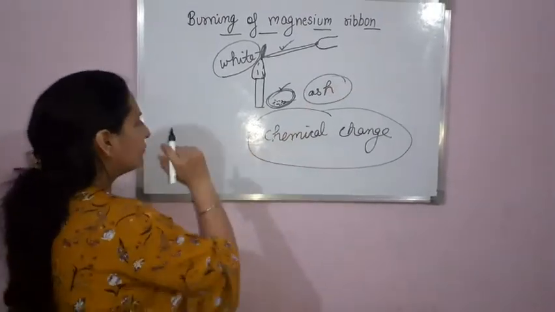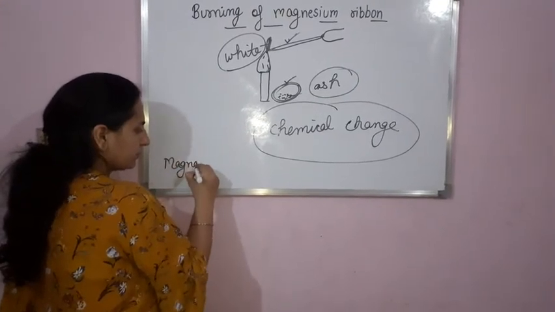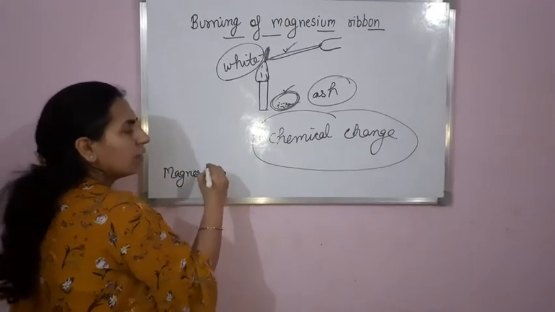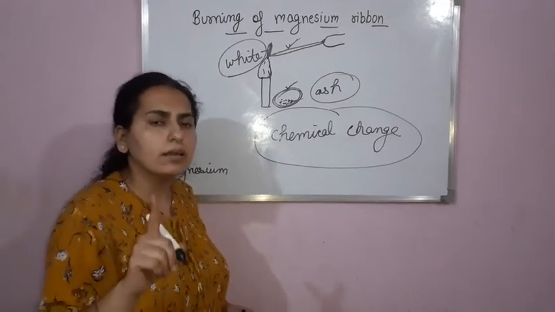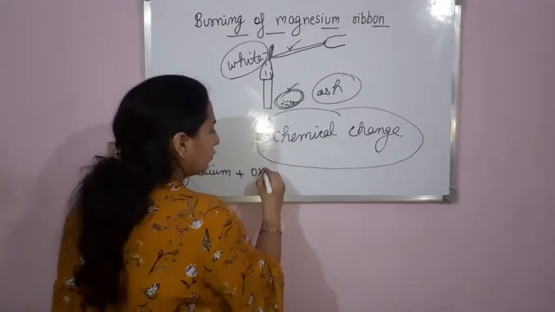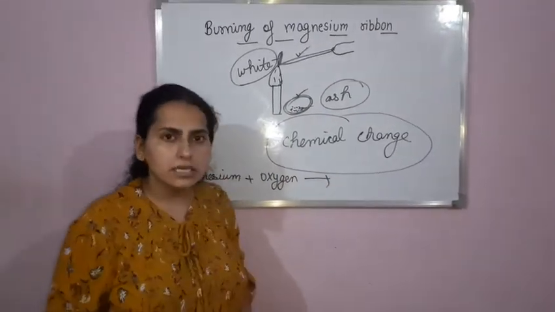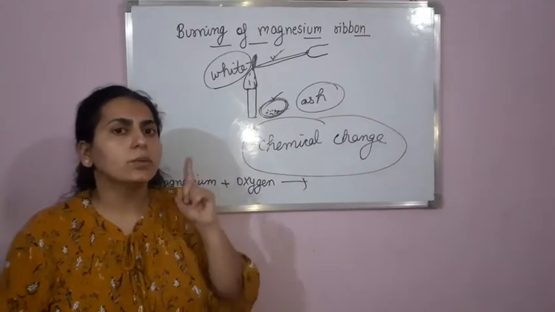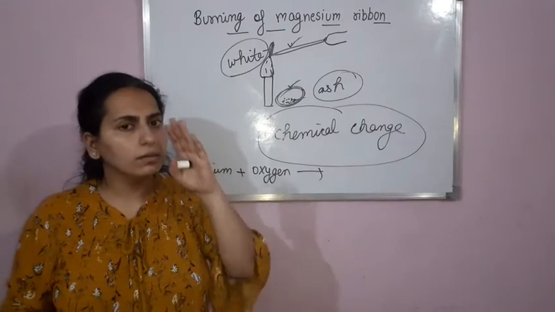What we are doing basically is burning the magnesium ribbon. Burning means reaction with oxygen. Whenever you burn something, it reacts with oxygen, and in class 6 you learnt that oxygen is necessary for burning.